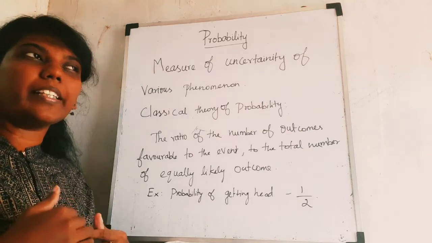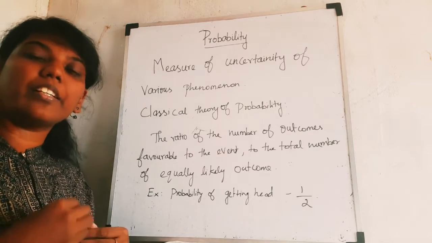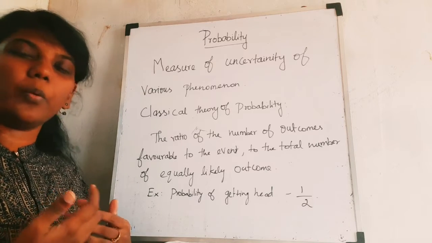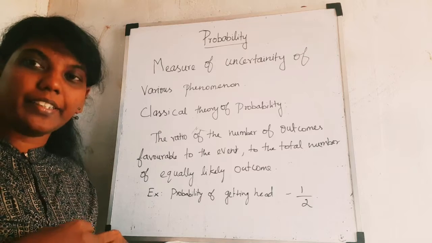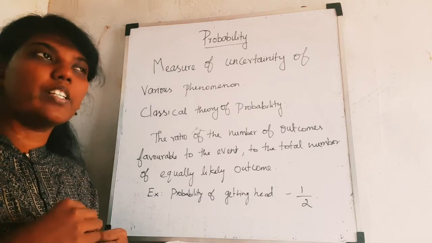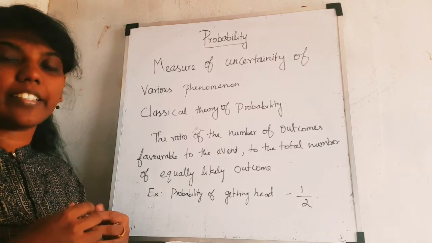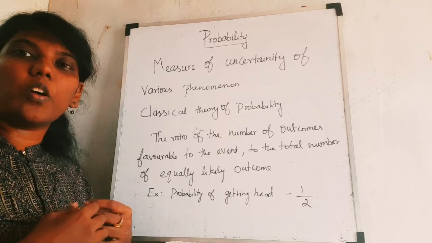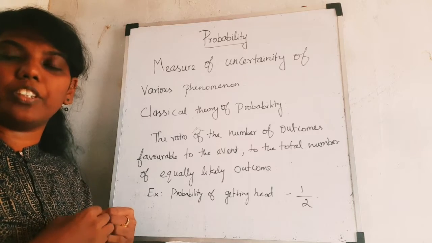So probability means the weather will be cold or it will be hot or it will be windy or whatever it may be. But you can't say that it's a certain thing like it's going to happen. So it is just an uncertain phenomenon, okay? These things come under the category of probability.